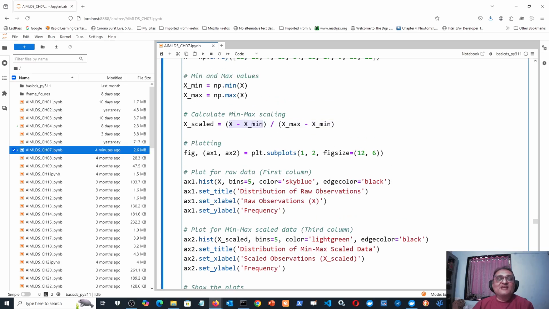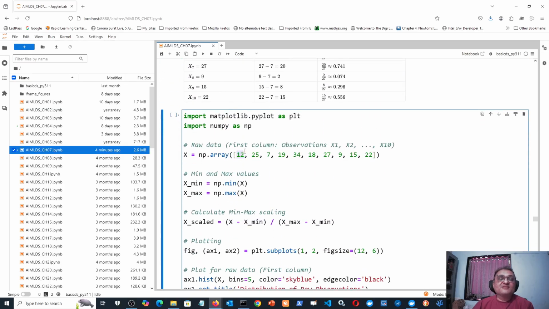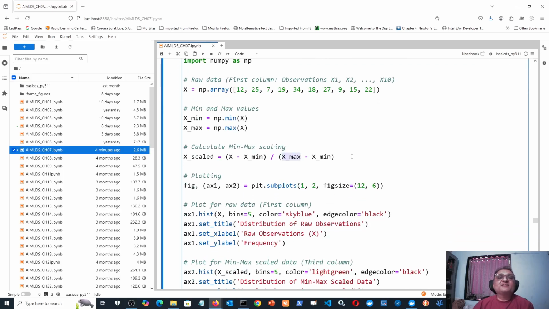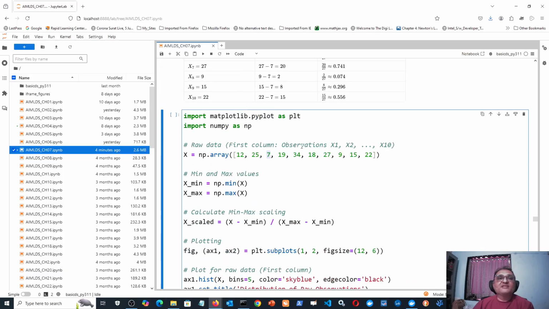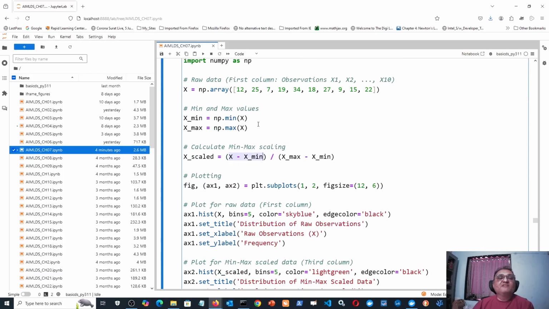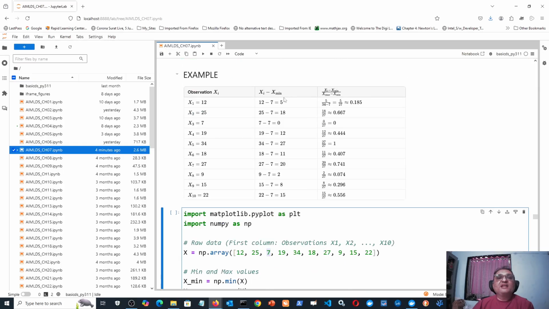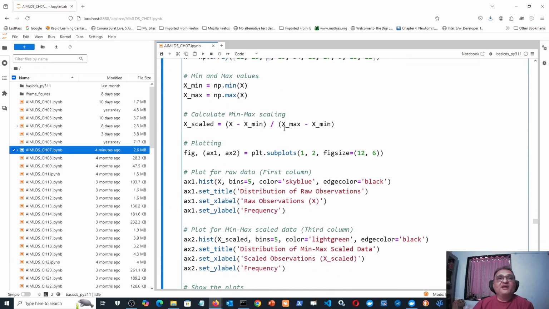Numpy supports array-wise or element-wise operations. So when you do x minus x minimum, what will happen? From each of these, x minimum will be subtracted. And similarly when you do x max minus x minimum, they are both numbers. This is x max and this is x minimum. So that difference would be just 34 minus 7, or 27. But here in the numerator will be each observation minus x minimum.